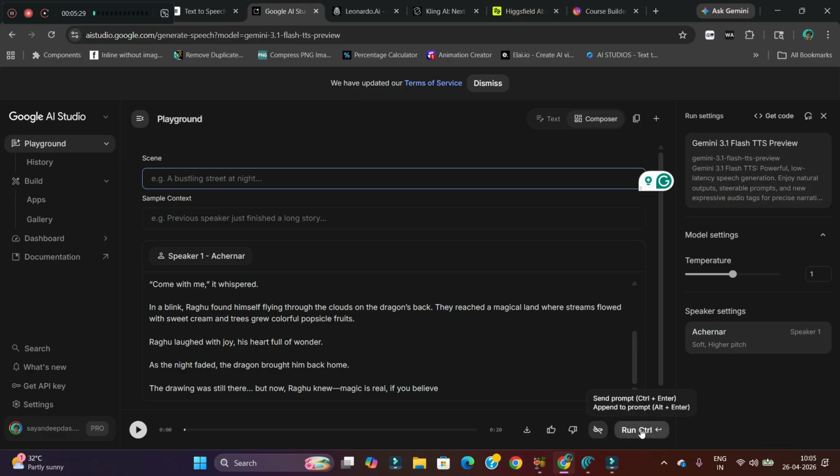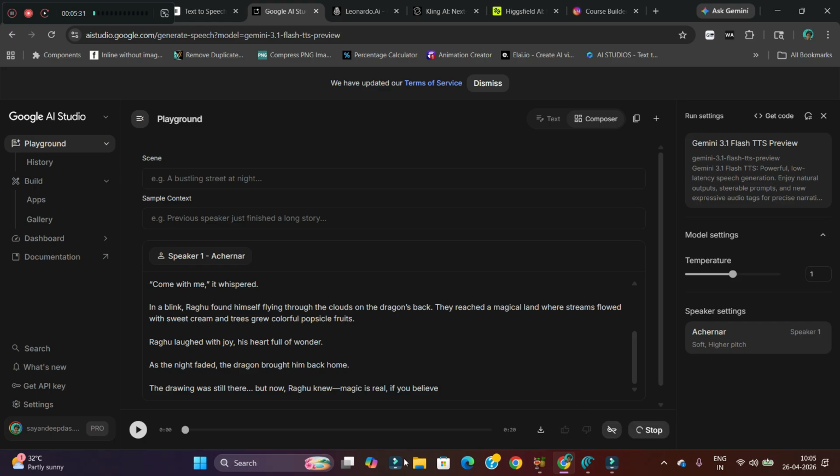Once you run the control, the audio will be generated. As you can see, my audio is getting generated. The old house stood. Okay, so it's getting generated, so let it get generated. Once it is generated, you can download from this download button. So our voiceover is ready.